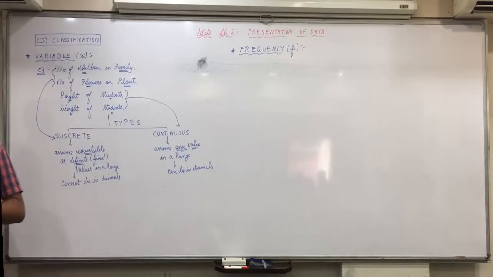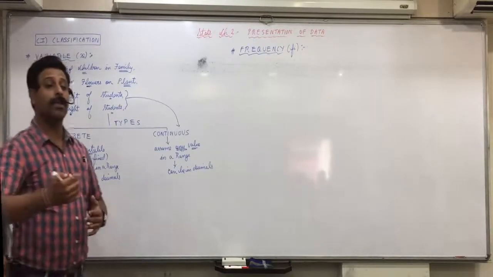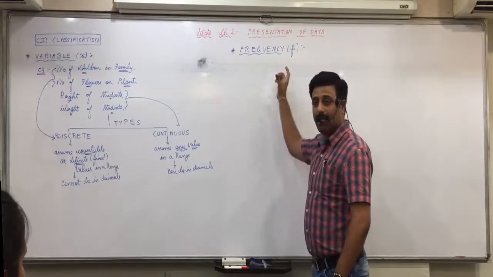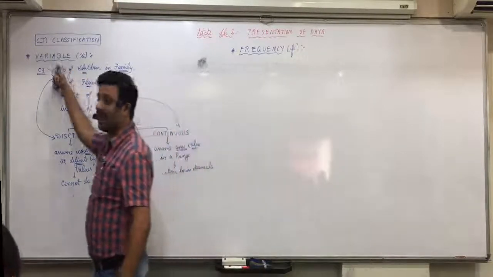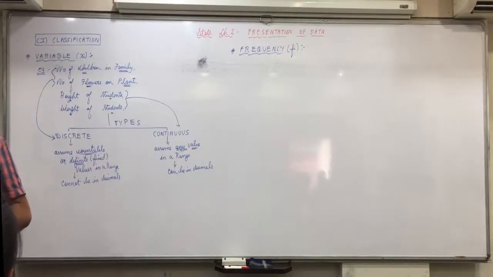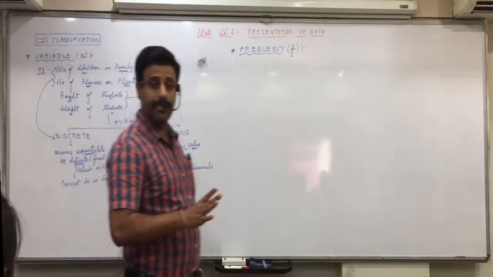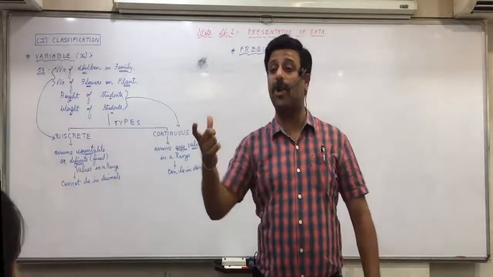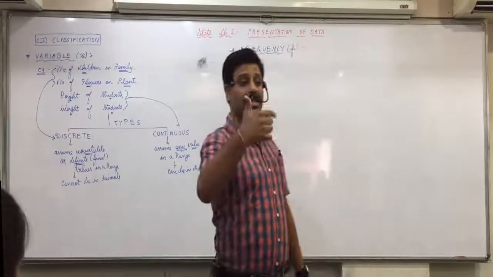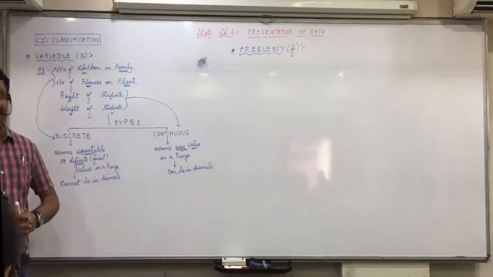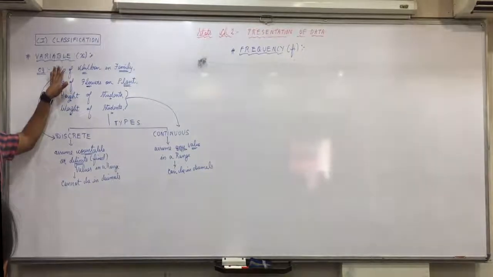What are your parents trying to ask you? How frequently you do this means how many times you do this, right? So same is the frequency. The number of times one observation of a variable is repeated. Suppose I collect all of your marks and I find that there are 7 students getting 40 marks out of 50. How many students are getting 40 out of 50? 7. So what is the frequency of that observation? 7. How many times is that 40 observation occurring in the class? 7. So frequency means the number of times one observation of a variable is repeated.